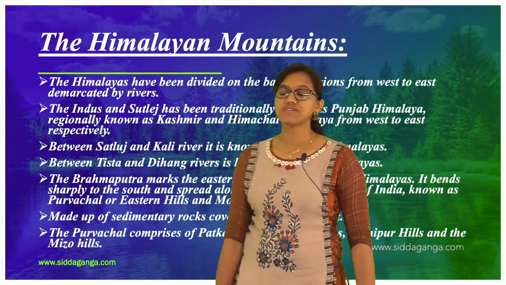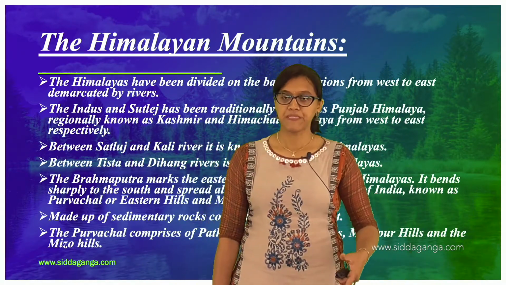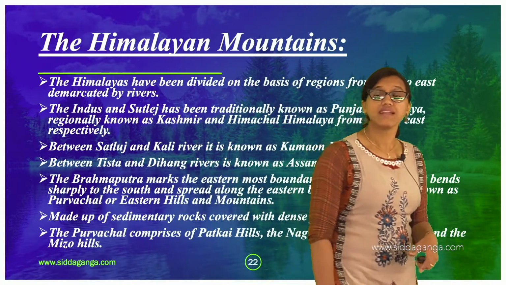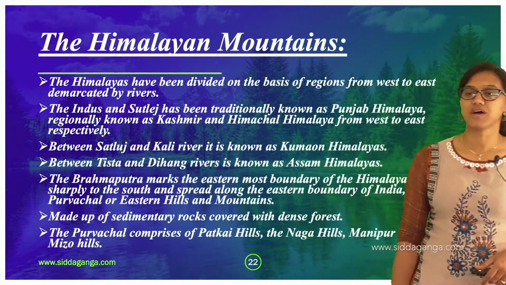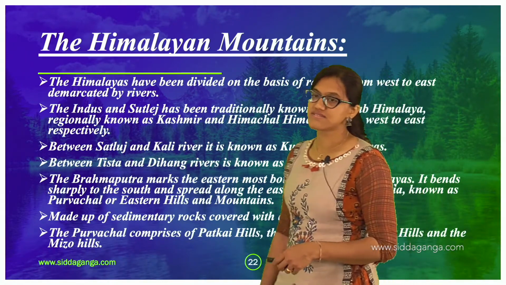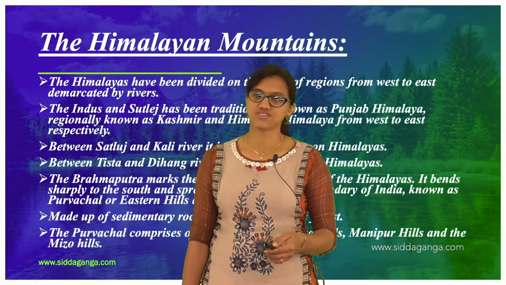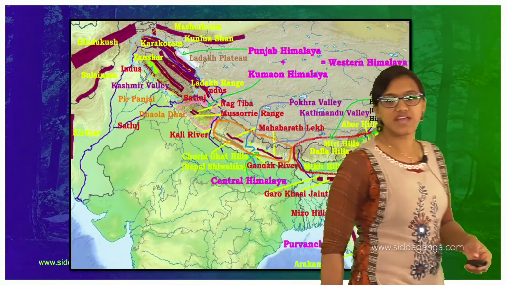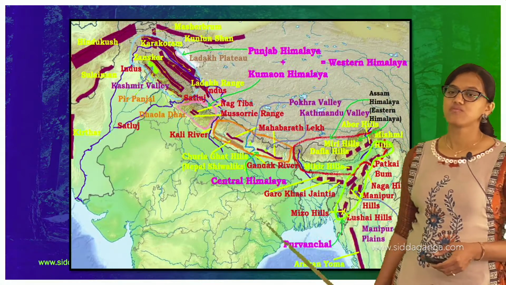And how it is bounded, it bends sharply. This particular place bends sharply to the south, and it spreads along the eastern boundary of India, known as Purvachal, or the eastern hills and mountains. So Purvachal, you can find it here. Can you locate it? Purvachal, can you see it here? Yes, Purvachal.